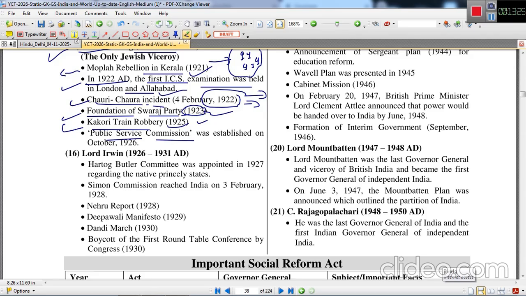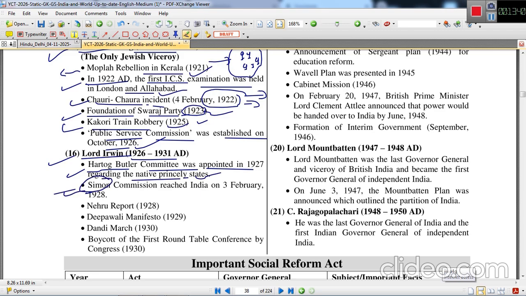Public Service Commission was established in October 1926. The next is Lord Irwin, who ruled between 1926 and 1931. The Harcourt Butler Committee was appointed in 1927 regarding the native princely states.